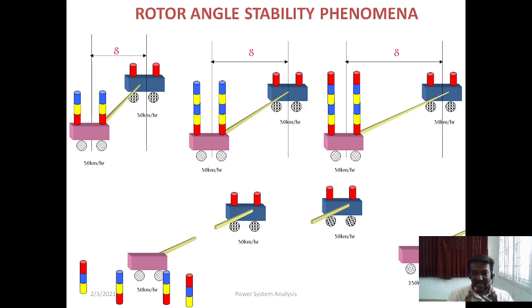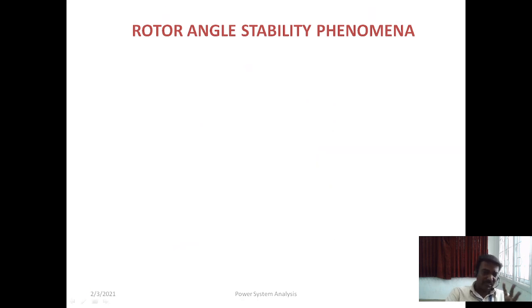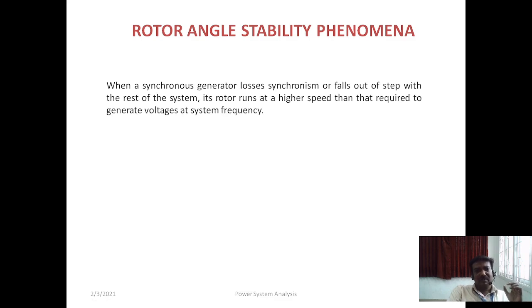If there is a sudden change in the load on the rotor side, then what happens? The delta will collapse and the system will fail. That is the major problem that occurs in rotor angle stability, right? Here the rotor generator loses its synchronization and falls out of step with the rest of the system, and we observe different types of rotor angle phenomena occurring.